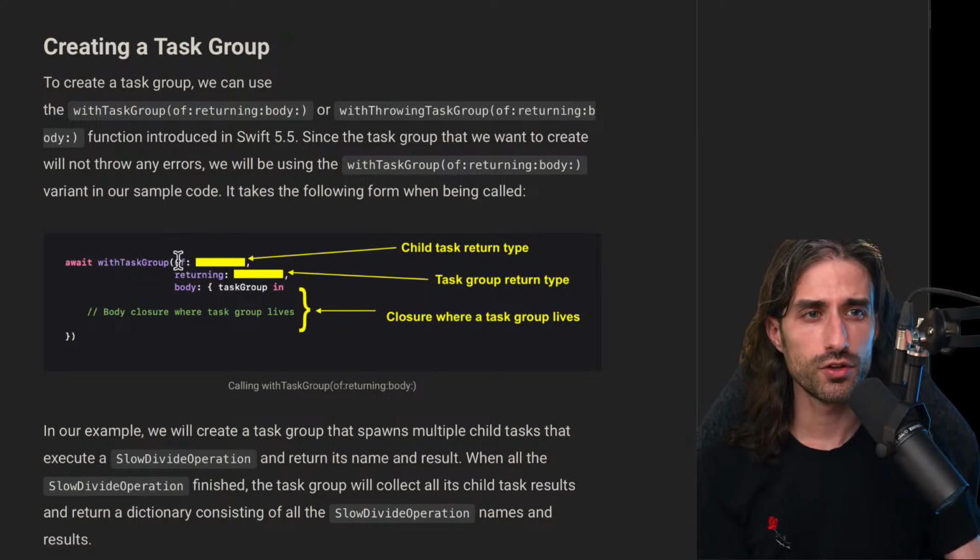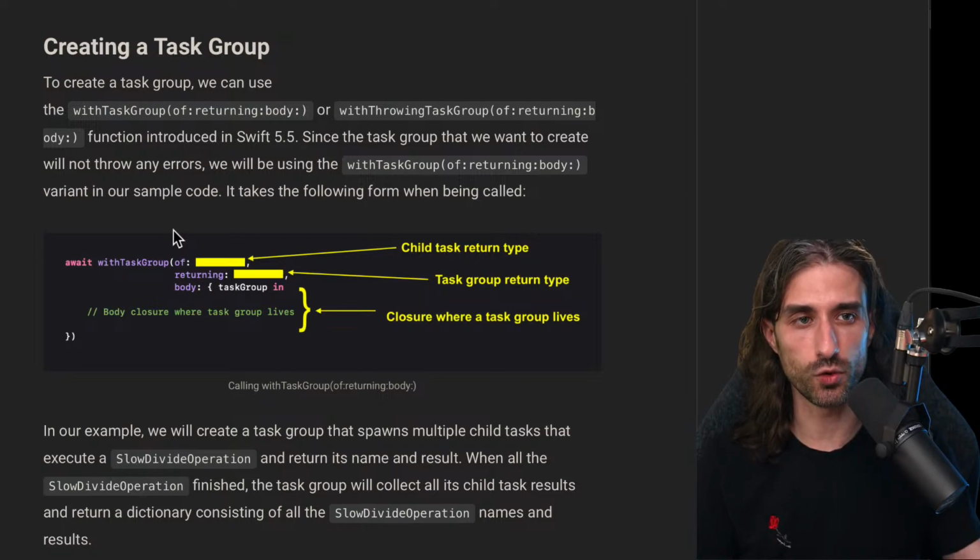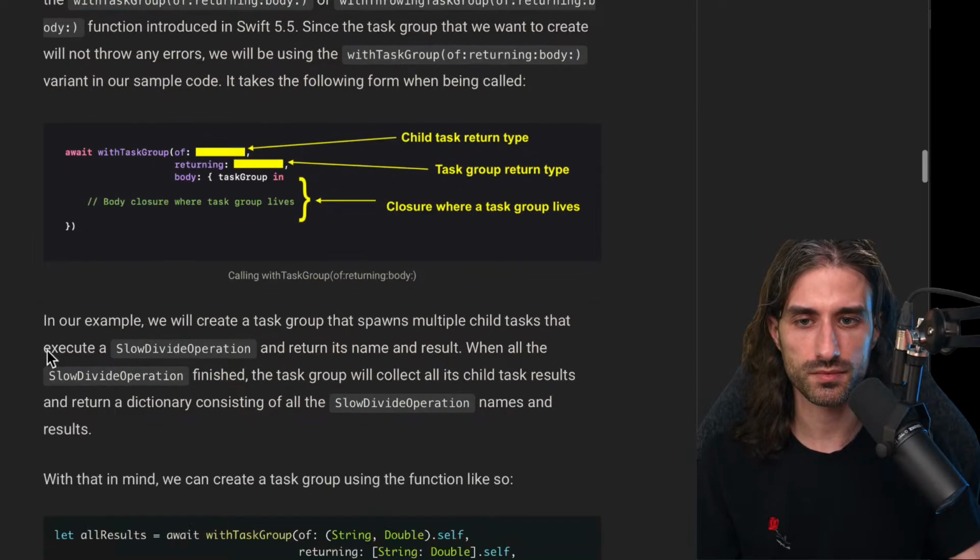So there is no strict, predefined rule on the relation between the return type of the child task and that of the task group. It really depends on what you need, but most of the time it will be either aggregating data into a collection or aggregating data into a computed result. It's often this kind of pattern that emerges, but if you need something else, you are free to implement it.